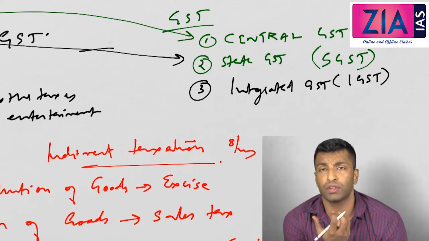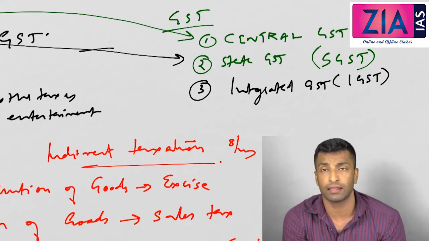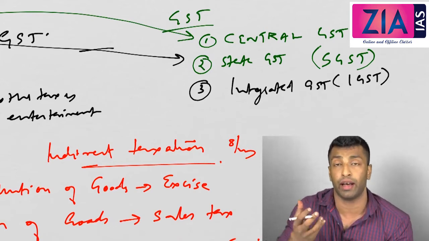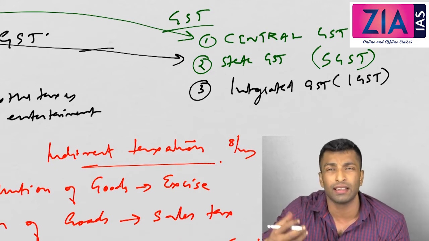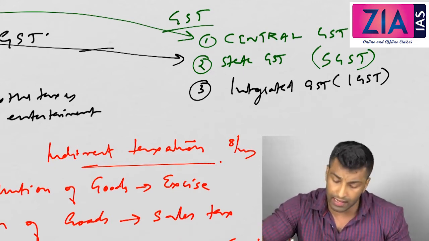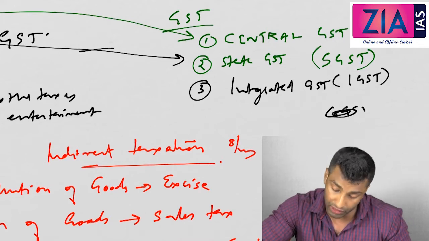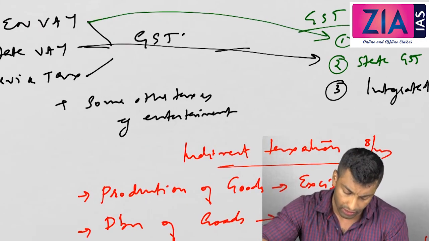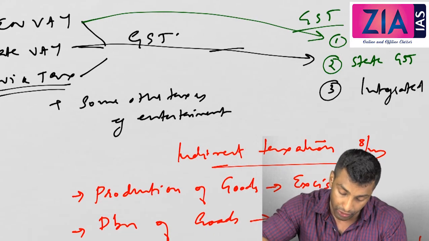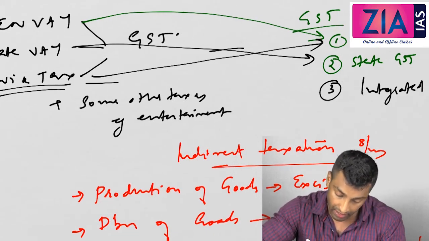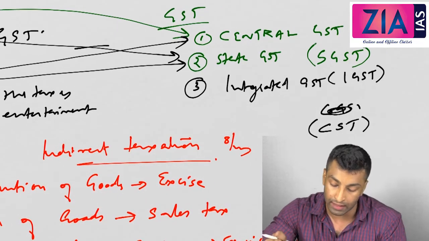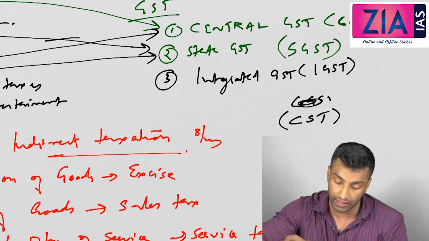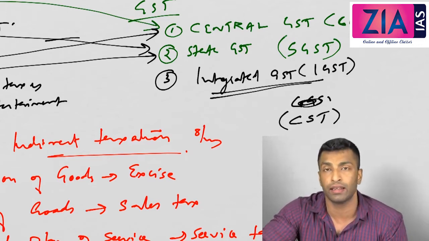Now before also there were such kinds of taxes, that was the central sales tax, which was again imposed on interstate trade. I'll be discussing that in detail after some time, the central sales tax and its disadvantages. This is actually similar to that, not CGST, central sales tax, CST. What about the third one, the service tax? This service tax is actually going to both this and this, so that will be merged into central and state GST. So there are three components: central GST, state GST, integrated GST. Integrated GST is actually imposed on interstate trade.